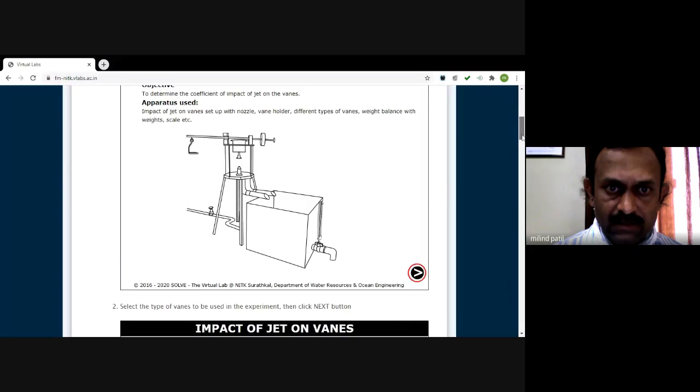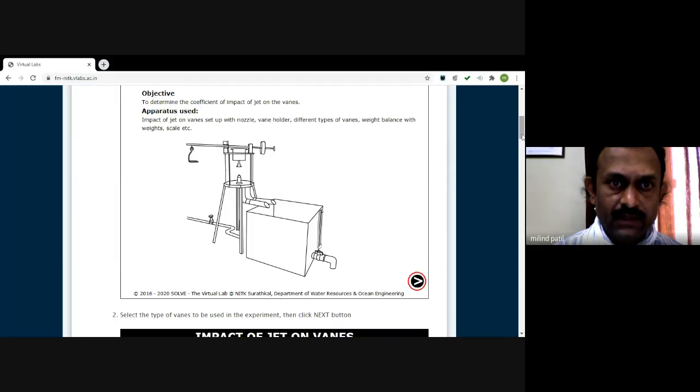So this is a simple layout diagram for this apparatus. The apparatus consists of the nozzle. You please follow my arrow. The arrow is indicating the nozzle. This nozzle is connected to the pipe and the pipe is connected to this tank where there is a provision of water storage. This is the inlet tube that allows the water to enter into this pipe, at the end of which the nozzle is fitted. The jet of water will be created and this will be allowed to strike over this plate.